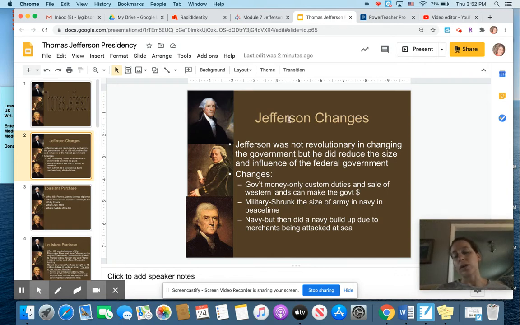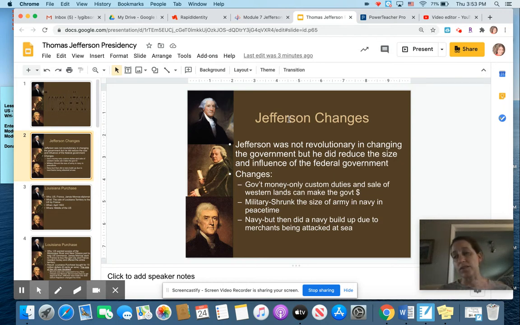Now, please remember, he's elected in 1800. And this is kind of called like the Revolution of 1800 because for all of the 1790s, it was Federalist presidents with Washington and Adams. And so Jefferson is your anti-Federalist, what we call a Democratic Republican or a Jeffersonian Republican. So this is the first time that we have a transfer of power from one political party to the next.